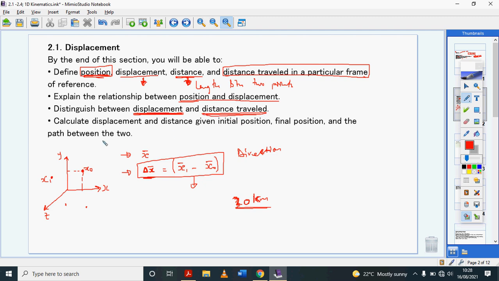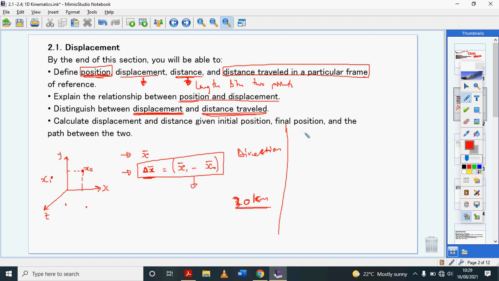How are you able to calculate displacement and distance given initial position and final position? Well, remember I told you displacement is a vector quantity, so it takes into account the direction. However, distance is simply interested in the scalar magnitude. I'm going to explain these terms. The scalar magnitude of the distance that has been traveled.